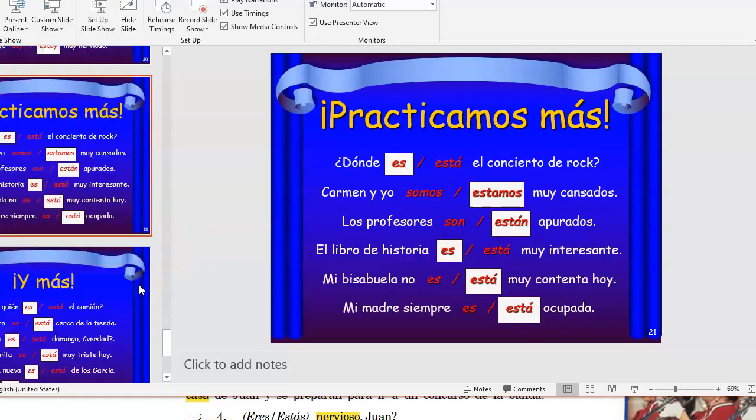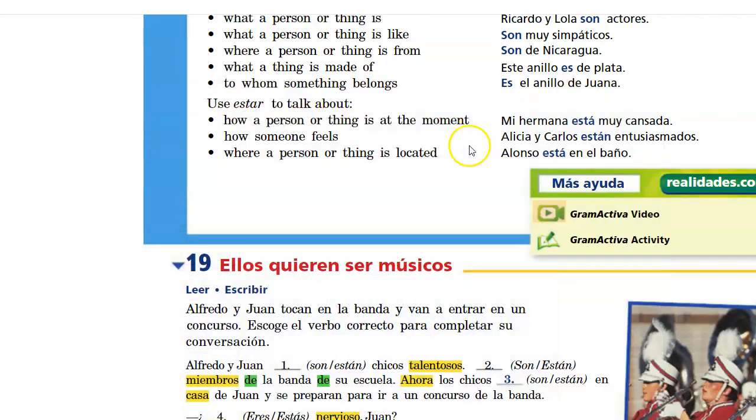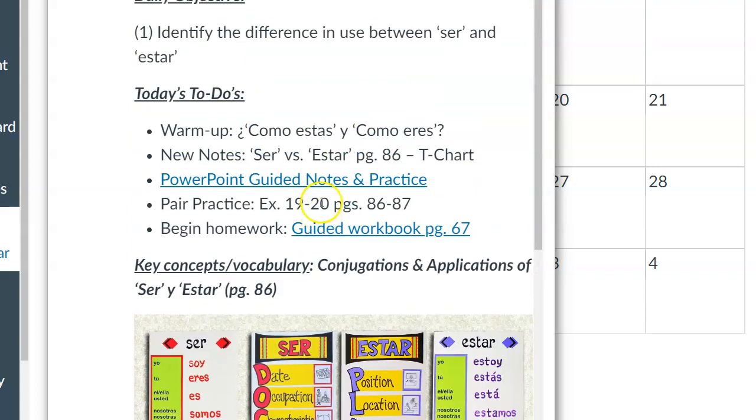So you got a lot of different practice examples there, and you're looking at those clues that come after, right? The way that the sentence ends is going to be an indicator of whether to use ser or estar. And again, expression of doctor, which is a great acronym because doctor is an example of occupation. Place is certainly a synonym for location. All right, and then for the rest of today, we have pair practice and then the homework.